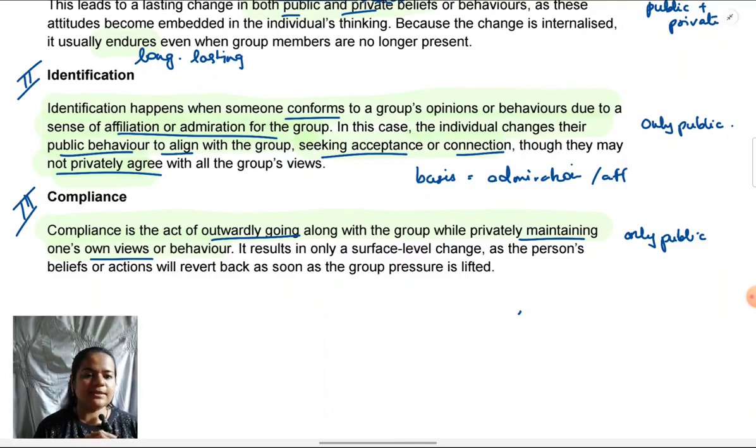So let's say, for example, your friends have turned vegan. You don't agree with the vegan diet, you believe in your non-vegetarian or vegetarian diet. But once they have turned vegan, if you sit with them and eat vegetarian or non-vegetarian food, they do not tell you anything directly, but they look visibly upset. They look uncomfortable sharing the table with you.